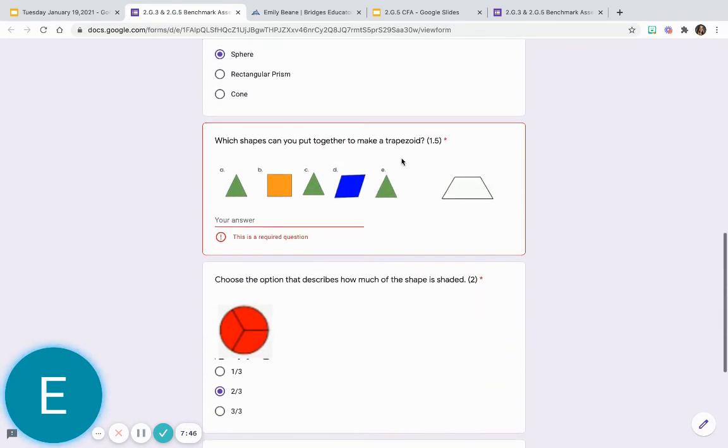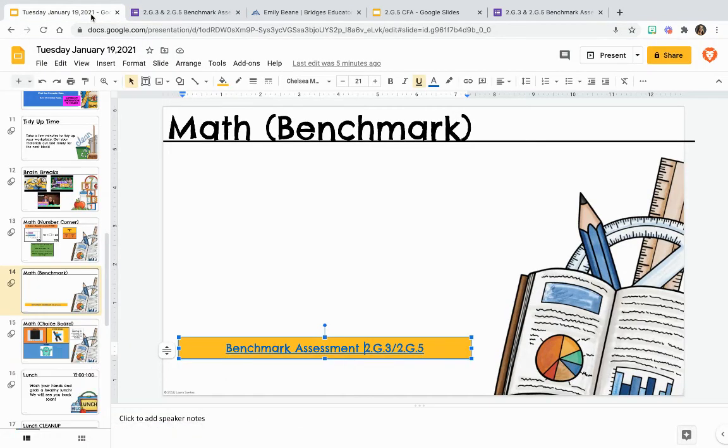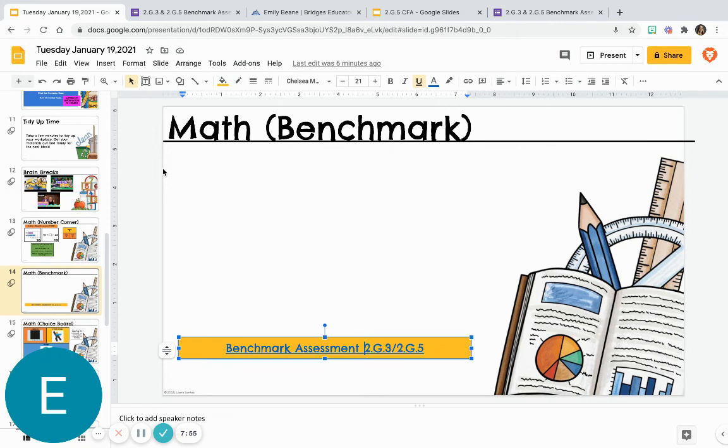Okay, so there's not too many questions. And like I said, this is for 2 scores. You're just going to do your best. A grown-up can help read the questions, but you need to answer the questions all by yourself.